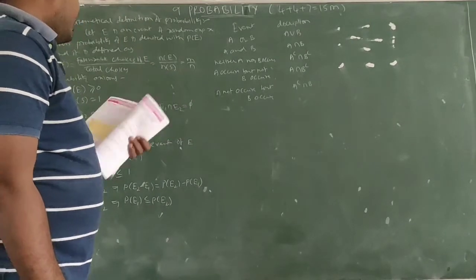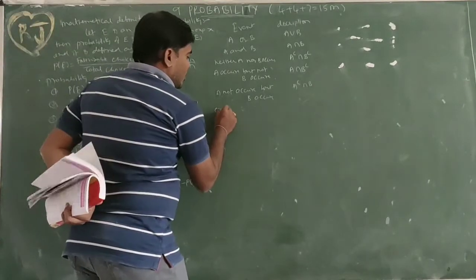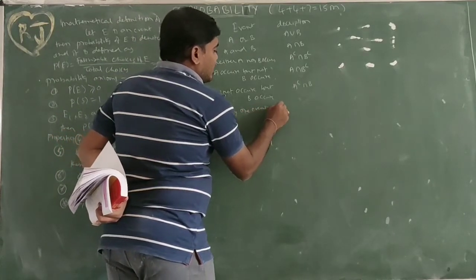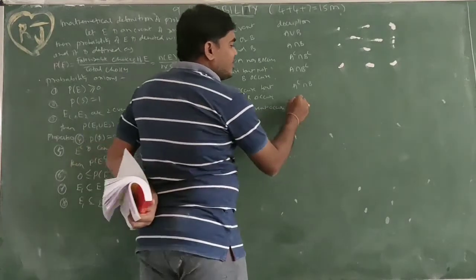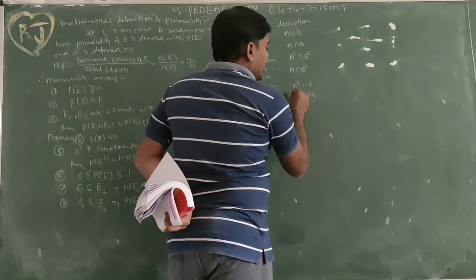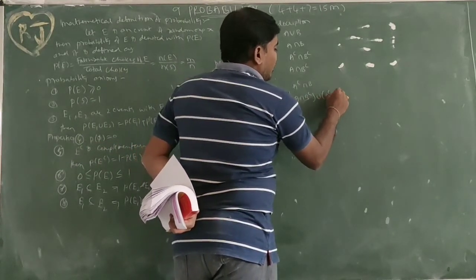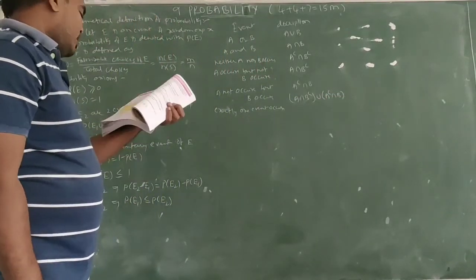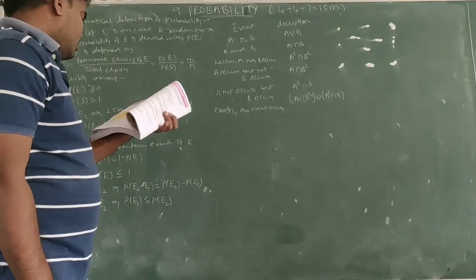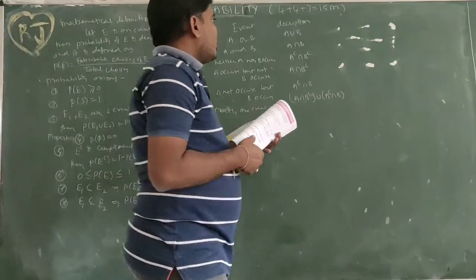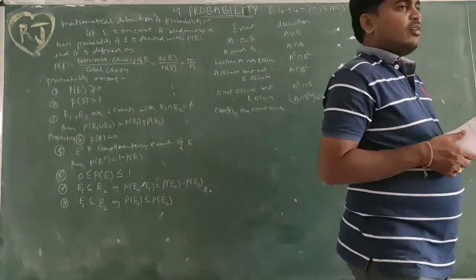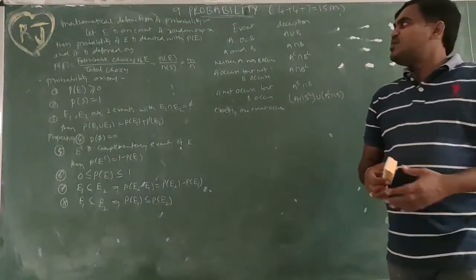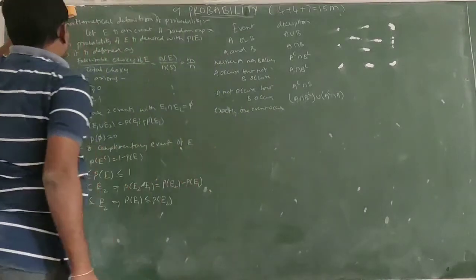So next, exactly one of the events occurs. Exactly one event means A occurs and B won't occur, union A won't occur and B occurs. So this is exactly one event occurring. Okay, these are important, so these descriptions you need to learn. And one more: this description is about playing cards.